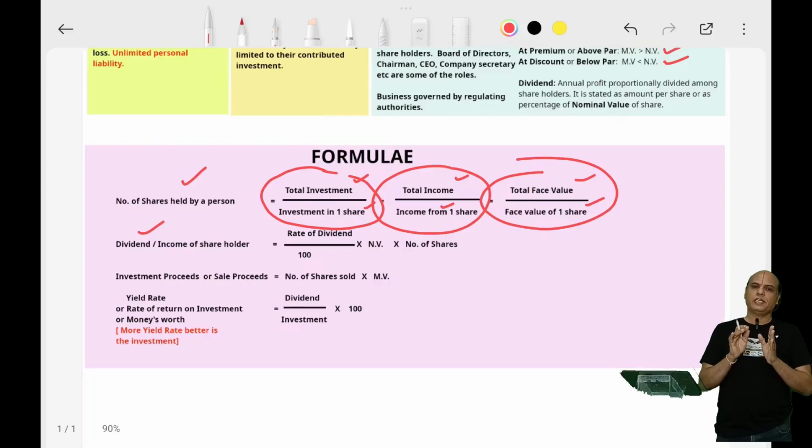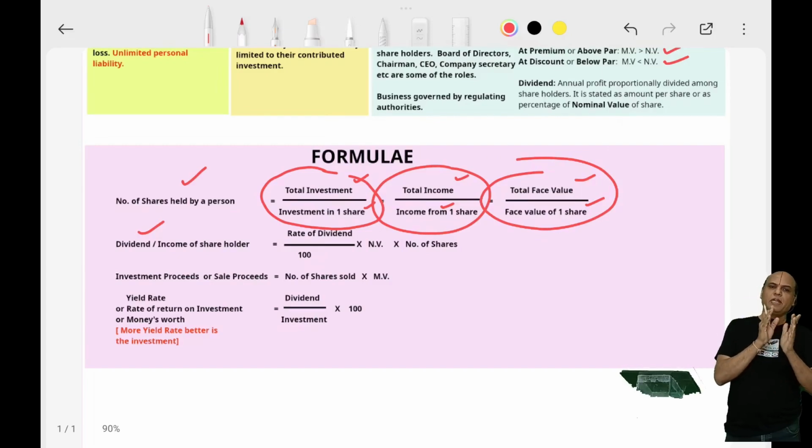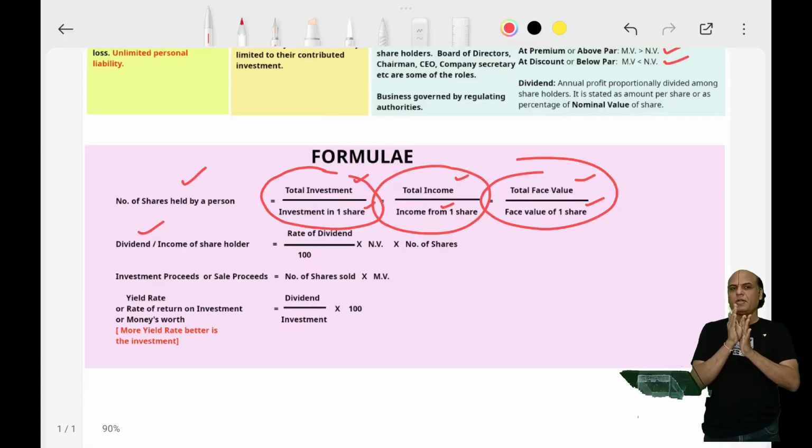Suppose a company says a dividend of 1 rupee per nominal value is being declared. If the nominal value is 10, then for each 10 rupees invested, they will get 1 rupee. But this 10 rupees is the nominal value, not the market value. That should be noted here.